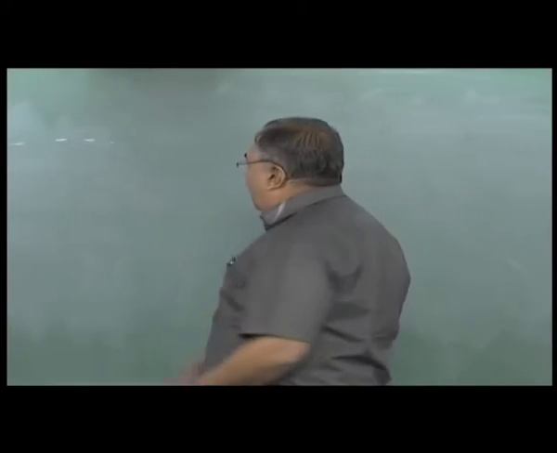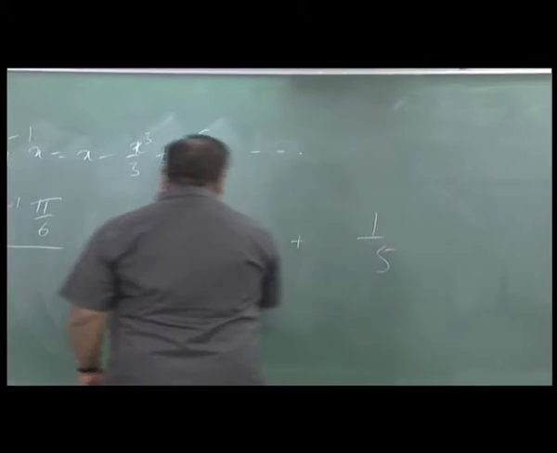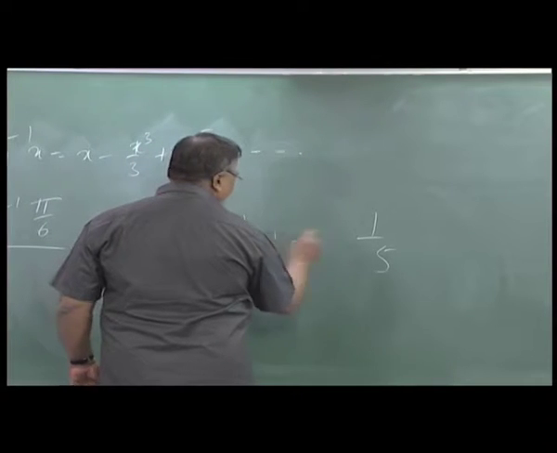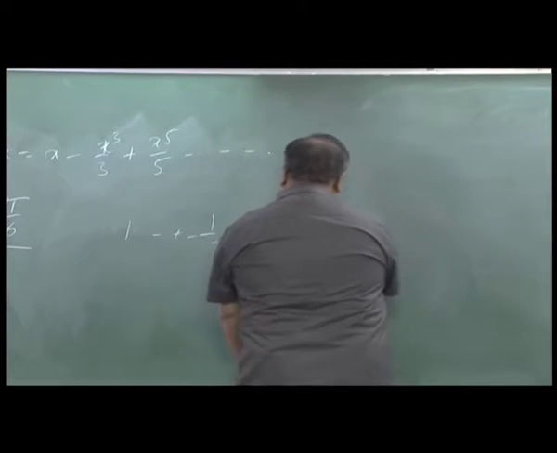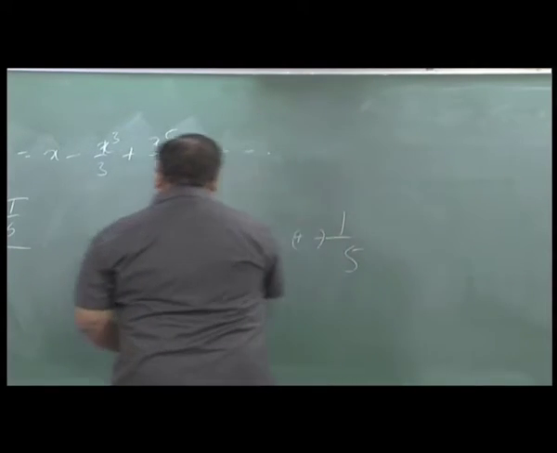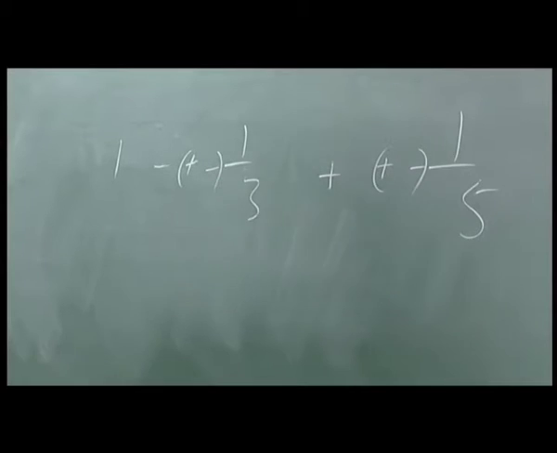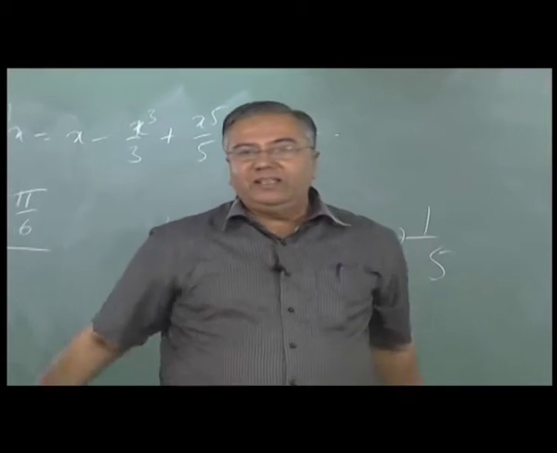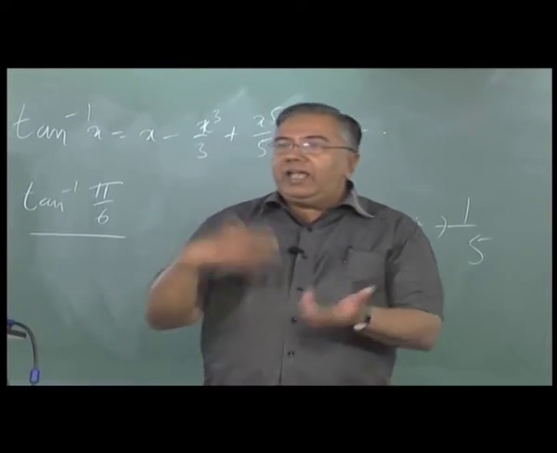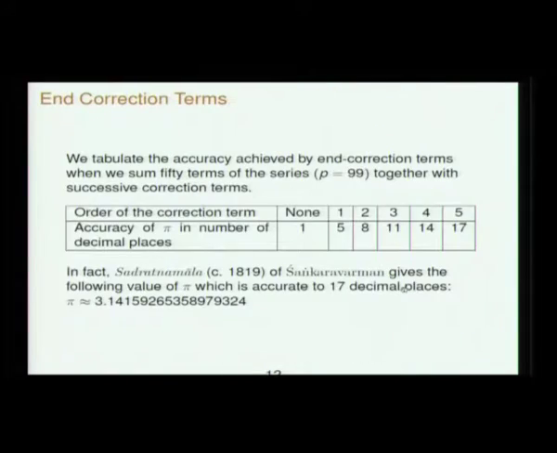So it is like writing an infinite series. You have 1 minus 1/3 plus 1/5. All that you do is put few things here which will all cancel out, and regroup the terms. You will get a different series. Now the thing that you put in, that is where the cleverness comes. Those correction terms are the best things to be put in, because that is what will transform the series into a faster convergent series.